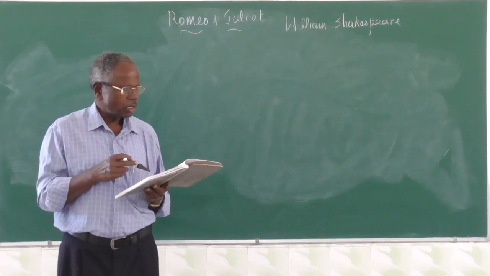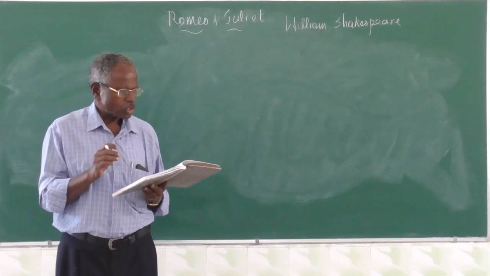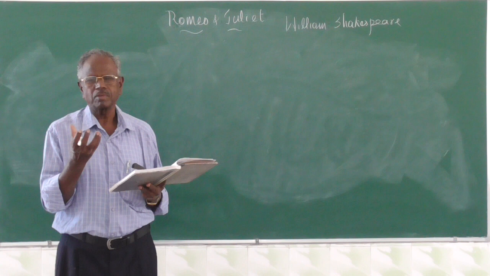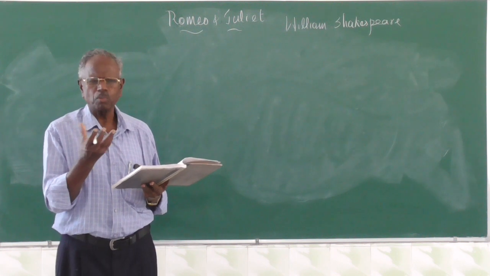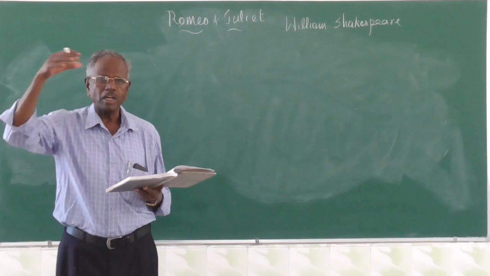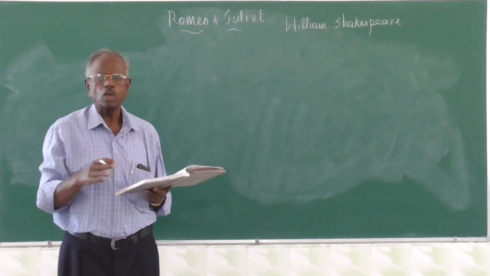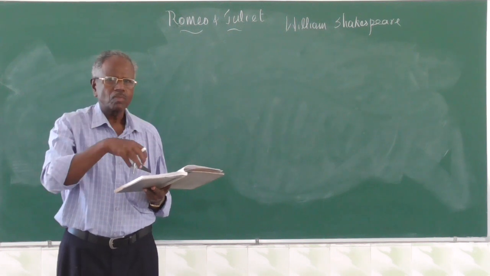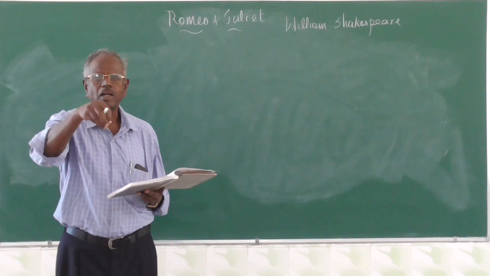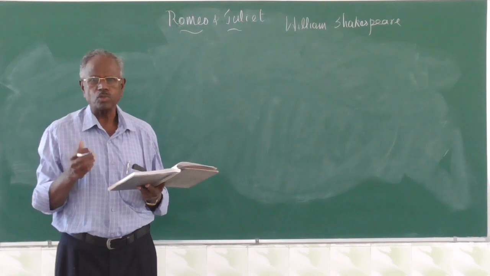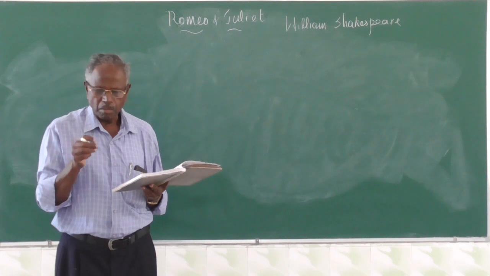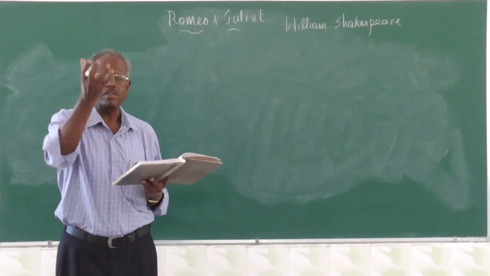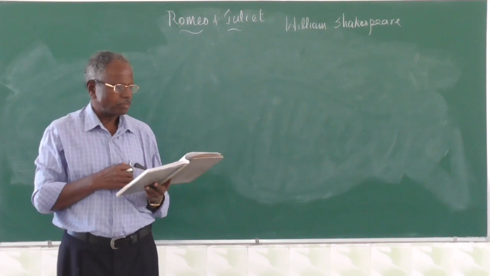So beauty. Then so shows a snowy dove trooping with the crows. Again a comparison. Snowy dove, white dove. So beautiful. But on the white dove, the snow is falling. So it will be more beautiful. And the white dove is standing in the middle of the black crows. They are moving. And similarly, Juliet stands among everybody and shines brighter than everything else.